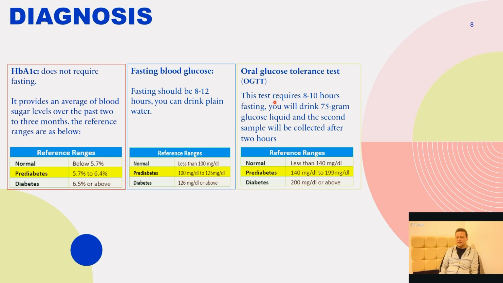In the oral glucose tolerance test, the patient requires 8 to 10 hours of fasting. Then you will drink 75 gram glucose liquid. The second sample will be collected after 2 hours. The first sample will be collected in the fasting state, but we need results after 2 hours, which should be less than 140 milligram per deciliter. Otherwise, it could be in the prediabetes or diabetes range, which is prediabetes 140 to 199 milligram per deciliter and diabetes 200 milligram per deciliter or above.